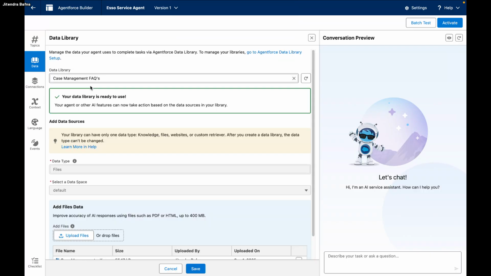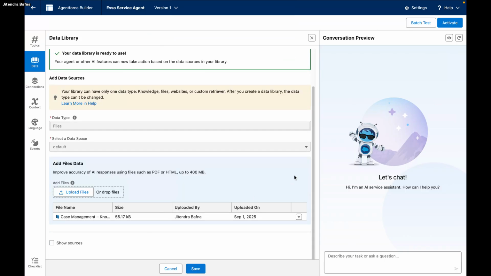The limitation with a data library is that you can associate one data library with one agent. Now you may ask, if I have 10 different types of documents, what do we do? You can upload 10 different types of documents into the same data library. We will do that today. Once you associate it and save, it shows the file we already uploaded to Data Cloud, with all this information. I will just say save.